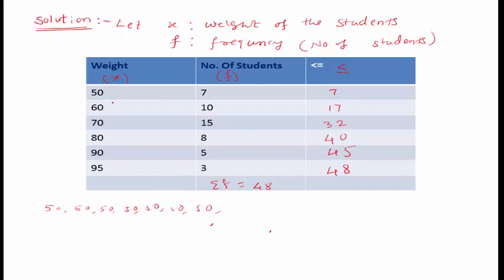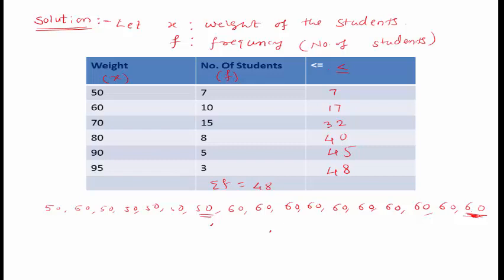Next we have to arrange the value 60 ten times: 60, 60, 60, 60. What is the 17th observation? The 17th observation is 60. See here, the last observation, the 7th observation, is 50. Next, this 17th observation is 60.